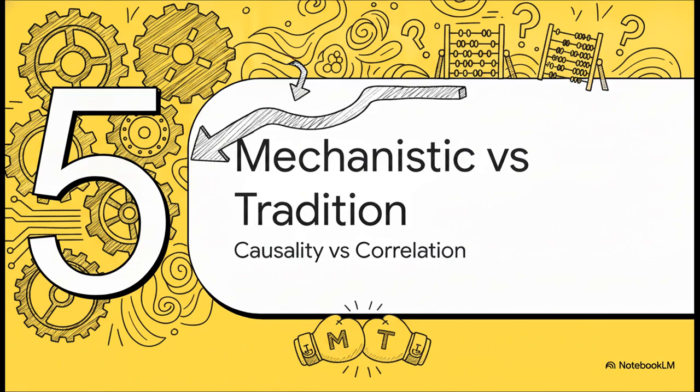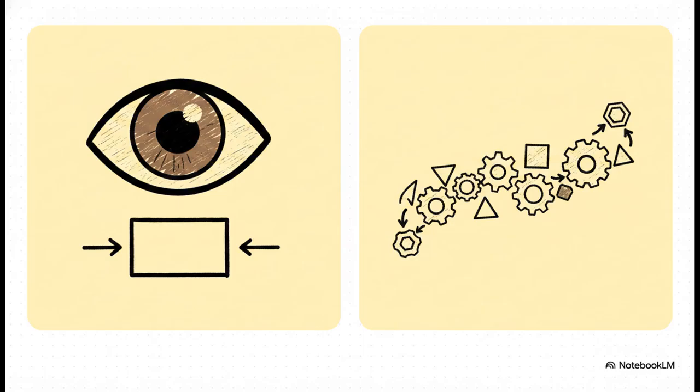Section 5. Mechanistic versus traditional methods. Causality over correlation. Let's put these two eras of research side by side to really see why MI is such a game changer. And this brilliantly illustrates the exact paradigm shift we're talking about.